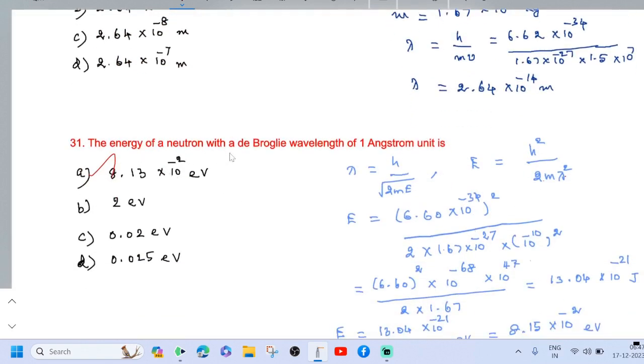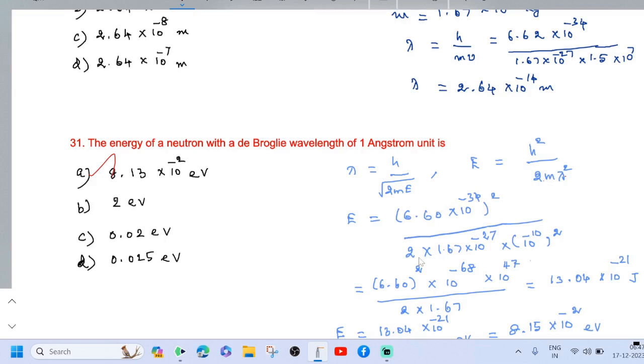The energy of a neutron with a de Broglie wavelength of 1 Angstrom unit is 8.13 into 10 power minus 2 electron volt. To find out this, we know the formula lambda equal to h divided by root of 2mE. This is the wavelength in terms of energy. We need the energy value, so square it. Lambda square equal to h square divided by 2mE. Then E equal to h square divided by 2m lambda square.